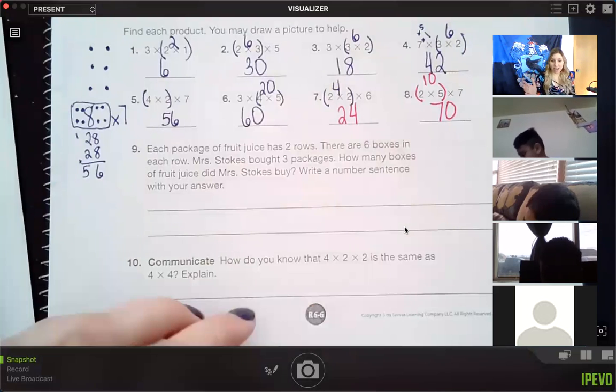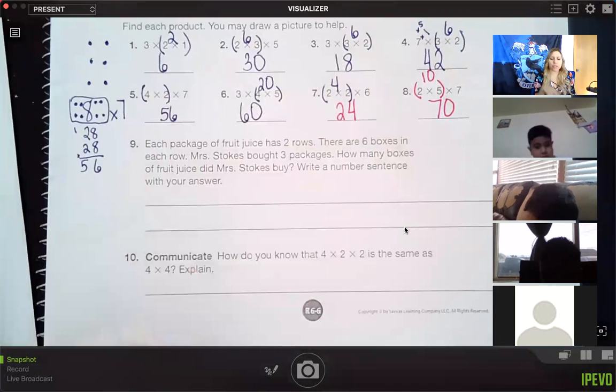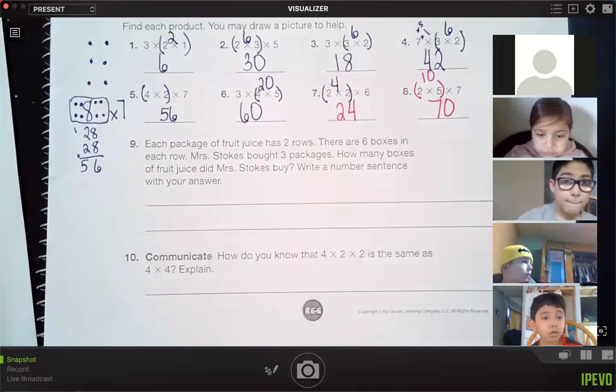All right, number 9. Each pack of fruit juice has 2 rows. Oh man, it's a word problem. Word problems are hard. I like to draw pictures for word problems. I'm not great at drawing pictures, but it helps me understand what I'm supposed to do. So it says the juice boxes has 2 rows. Well, I know this, right?